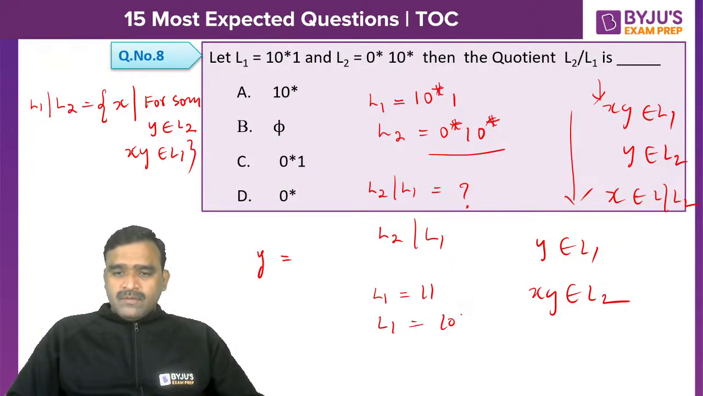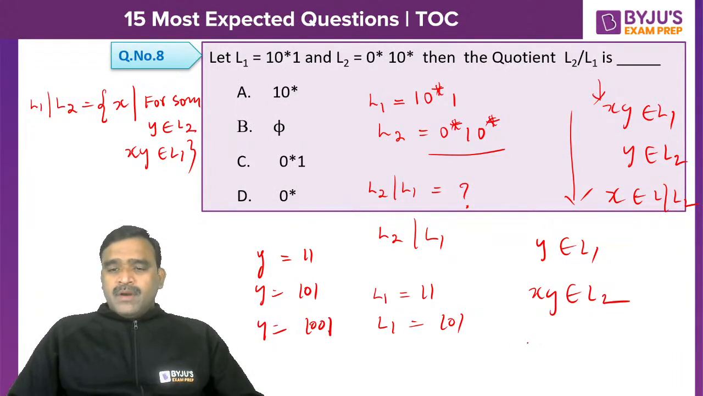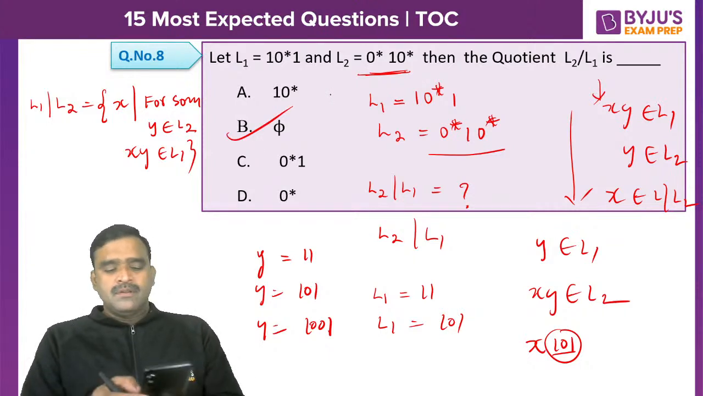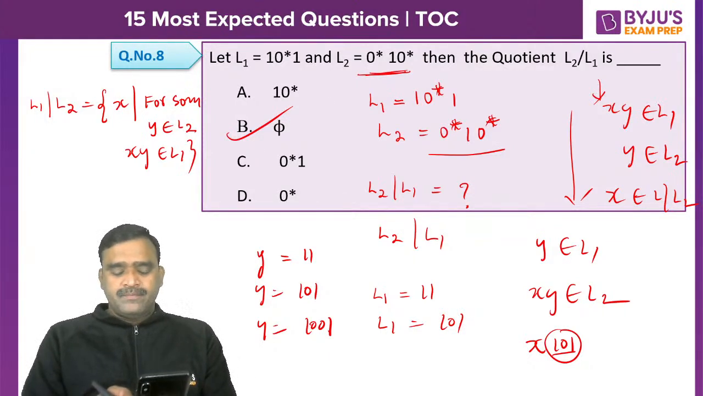So whatever Y value you have taken in L1, it can be 11, 101, or 100, this type of things. But if we concatenate with X, this type of strings with two ones are not present in L2, right? So no such X is present. It is empty. Option B is the right option.